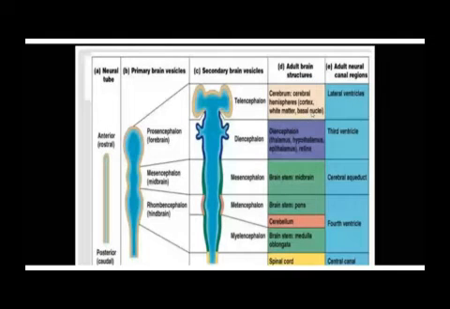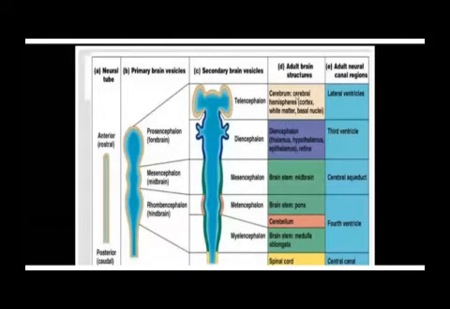So the telencephalon will form the cerebrum with its cortex and medulla and its two hemispheres, and these areas of gray matter within the white matter of the cerebrum known as the basal nuclei. These are the parts of the adult brain, and we are going to look at these parts.